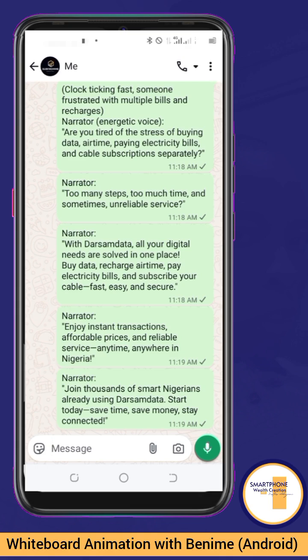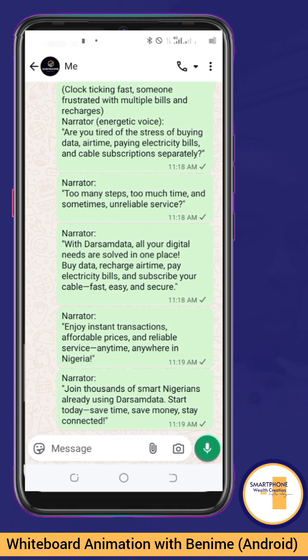Are you tired of the stress of buying data, airtime, paying electricity bill, and cable subscription separately? Yeah, then the person says next is too many steps, too much time, and sometimes unreliable service. Then it says with that some data, all your digital needs are solved in one place. Buy data, recharge airtime, pay electricity bill, and subscribe your cable, fast, easy, and secure. Enjoy instant transactions, affordable prices, and reliable service anytime, anywhere in Nigeria. Join thousands of smart Nigerians already using that some data. Start today. Save time, save money, stay connected.